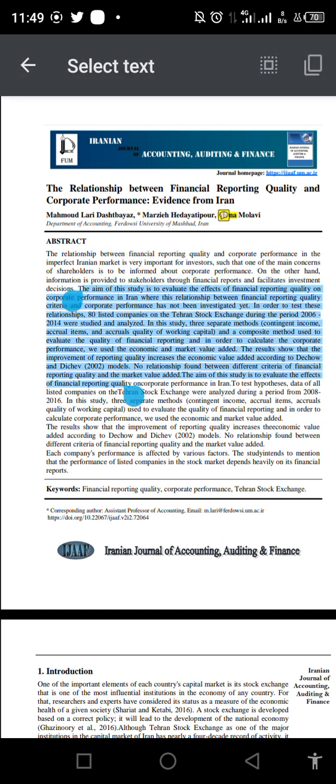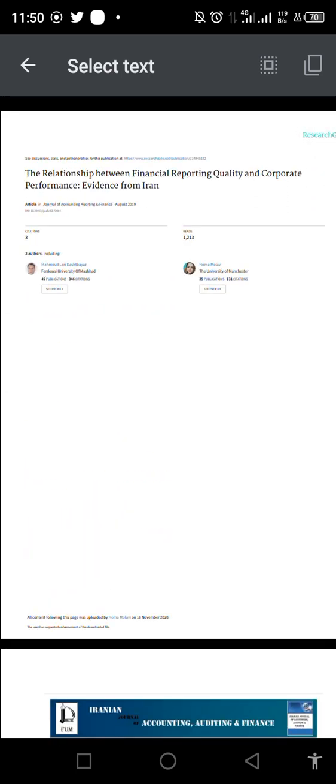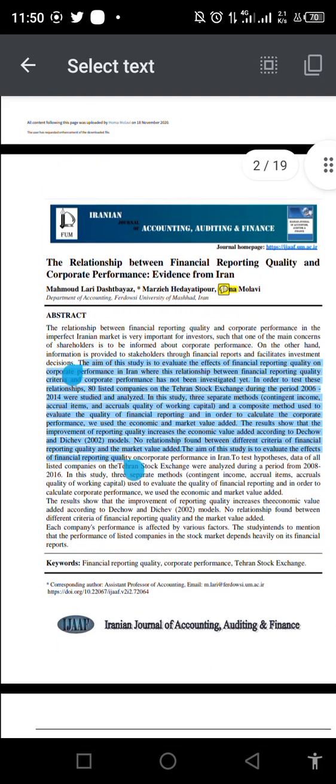Yeah, the aim of this study is to evaluate the effect of financial reporting quality on corporate performance in Iran, where the relationship between financial reporting quality criteria and corporate performance has not been investigated yet. Wow, there's a gap. Interesting. Let me see what year the study was done. Oh, that was 2019. Yeah, okay. It's still within our search criteria.